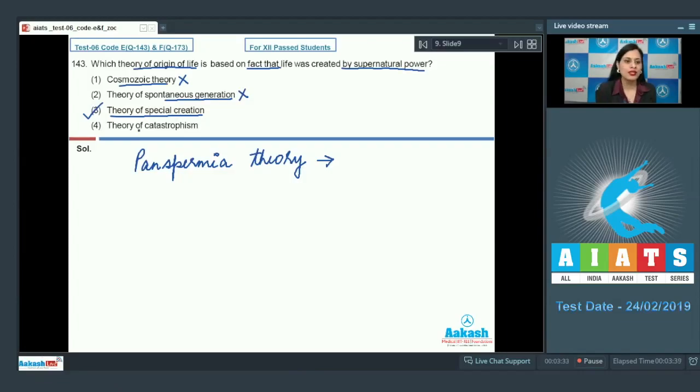And the last option is theory of catastrophism, and this is an incorrect option. This theory states that after ages, the world undergoes a catastrophe, that is a sudden calamity, which kills almost all living organisms, and then God creates a new generation. So the correct answer to this question is option number 3. Let's proceed to the next question.